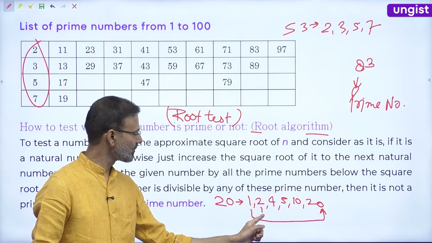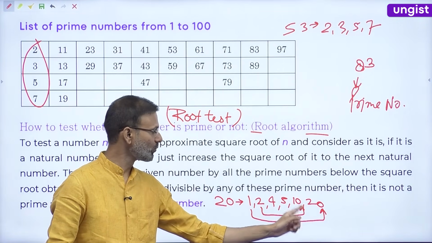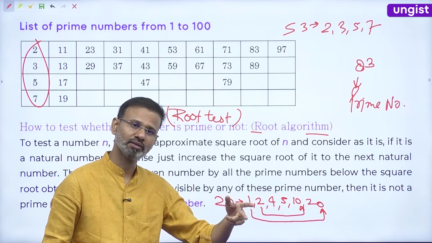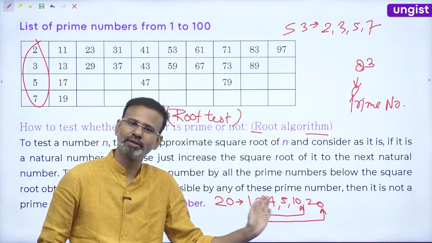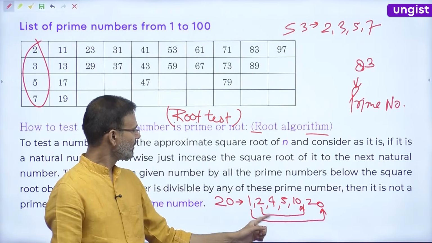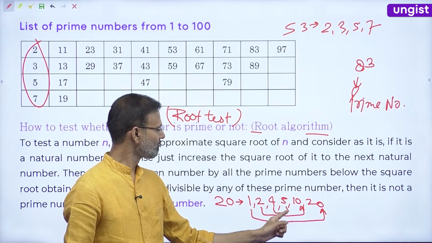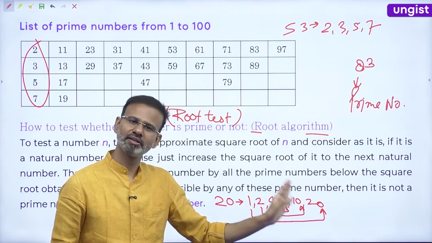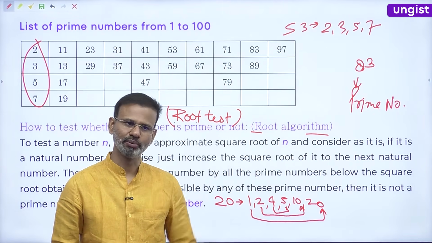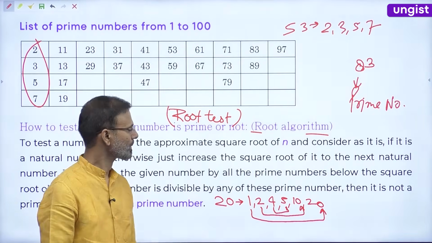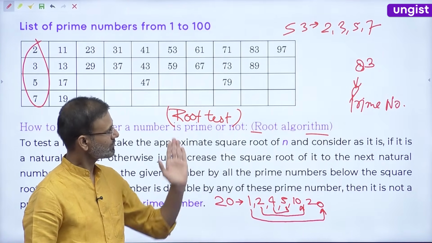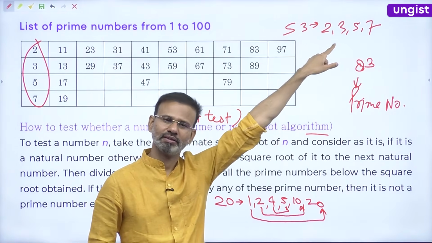If 2 is a factor of 20, then 2's complement will also be a factor of 20. Now, if 4 is a factor of 20, then 4 into 5, so 5 will also be among the factors of 20. Correct, guys?